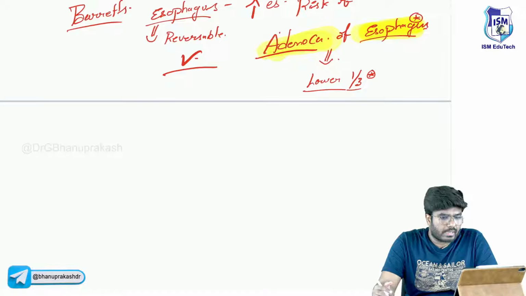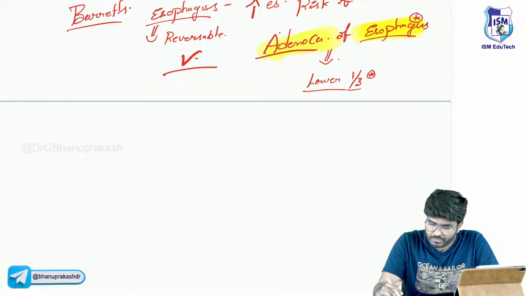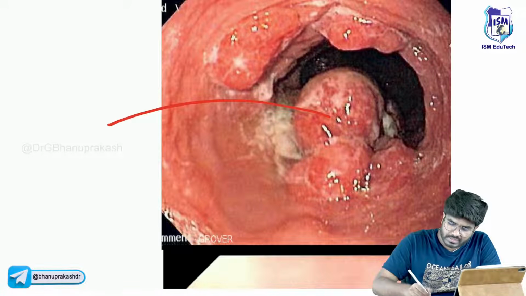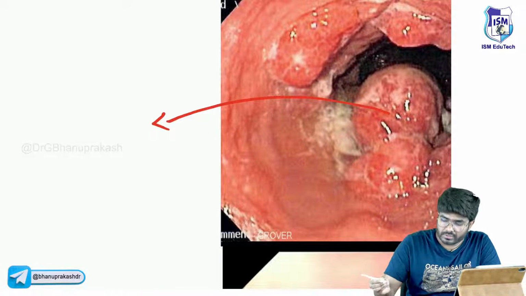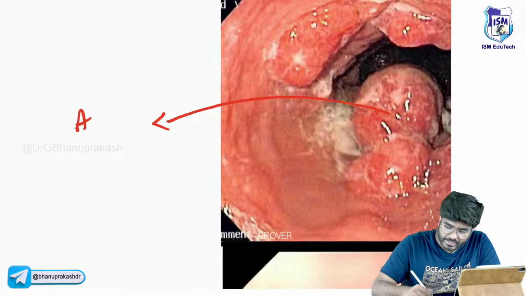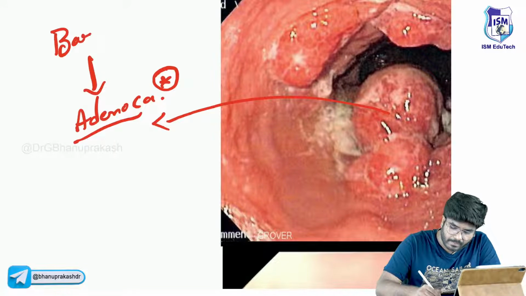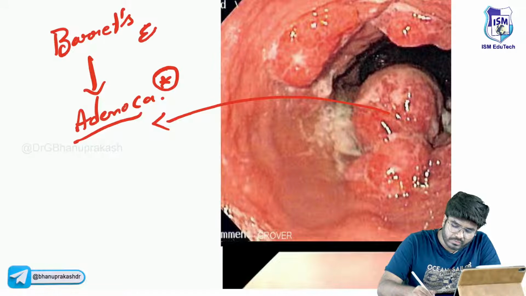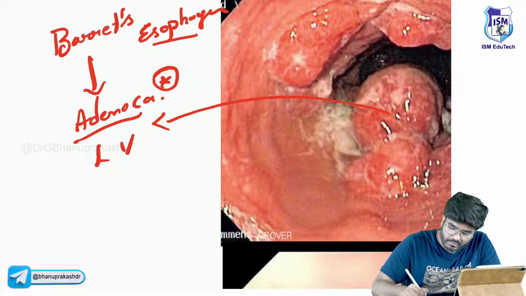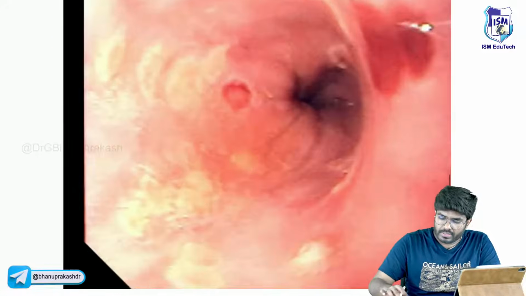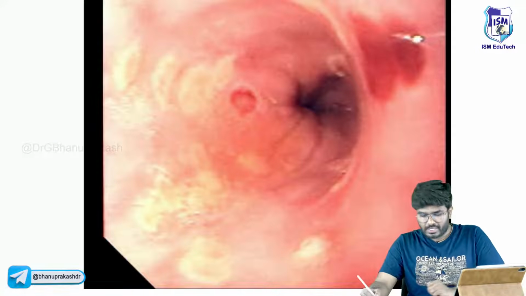Having said that, here this is the adenocarcinoma of the esophagus, in the lower one-third, due to Barrett's esophagus. Now, look at this and tell me. Image-based question again.